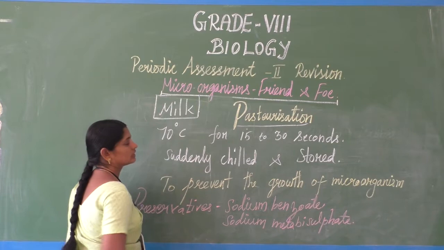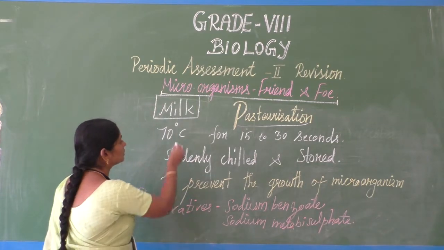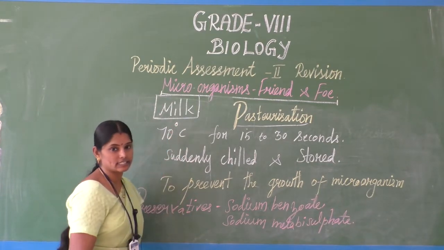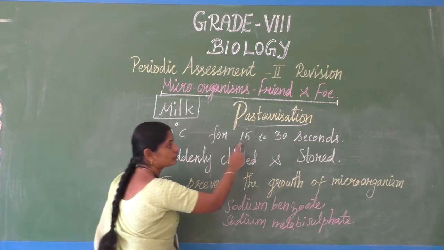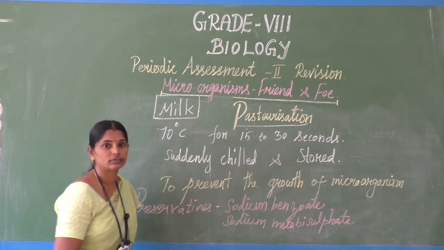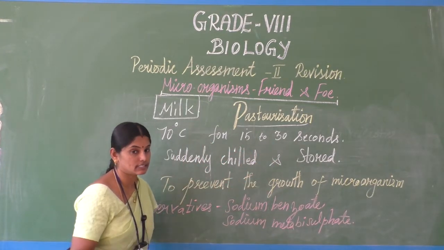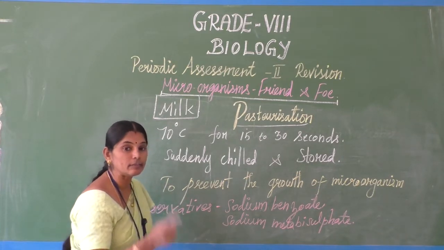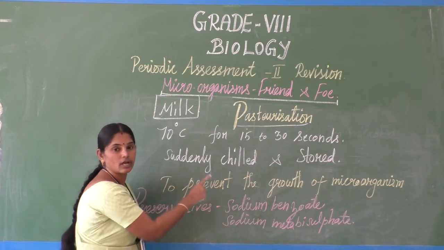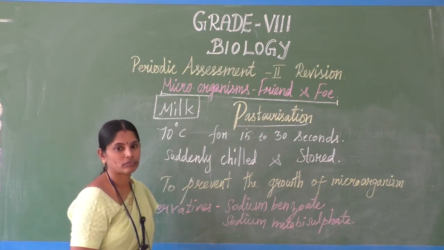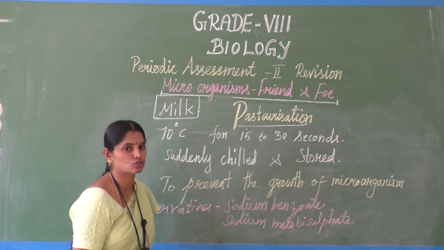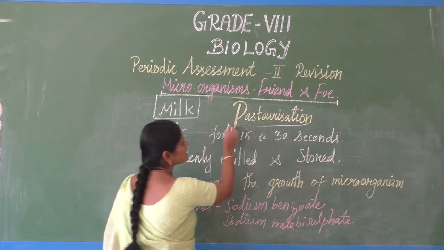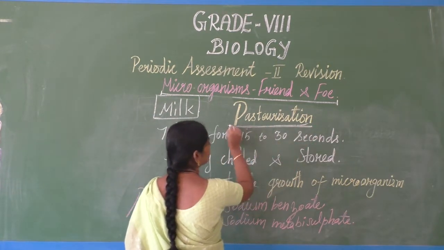Milk is heated to 70 degrees Celsius only for 15 to 30 seconds, then immediately it's chilled and stored. This we call pasteurization.